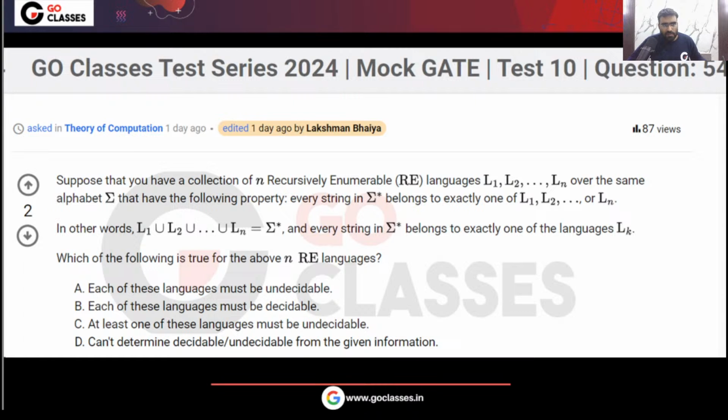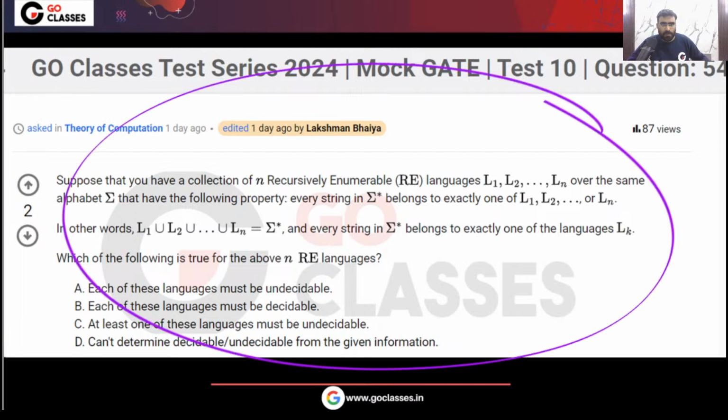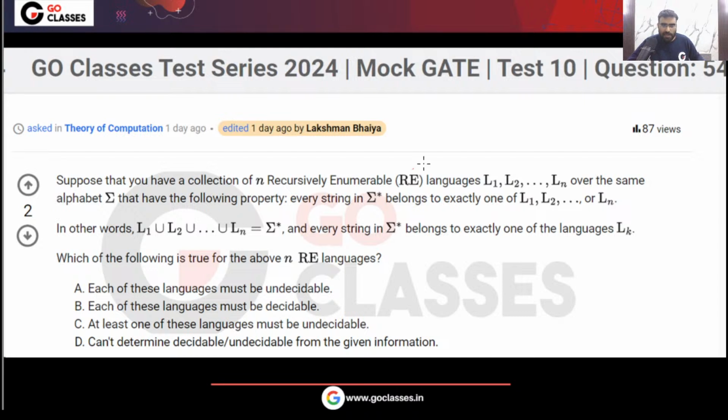Now let's see this question from the TOC, and this is a very interesting question. This is the most beautiful question from the TOC in this test. Is there anyone here who did this question correctly, with the correct logic? This is a beautiful question. In a future GATE exam, this type of question can come. I have taken this question from Stanford University. A very beautiful question, so let's solve it.